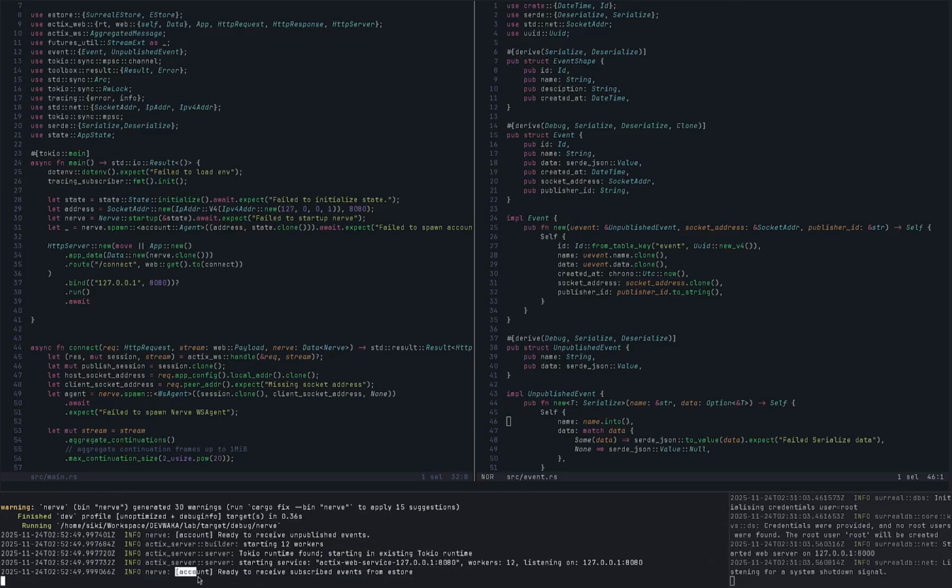It's also ready to receive subscribed events from the event store.